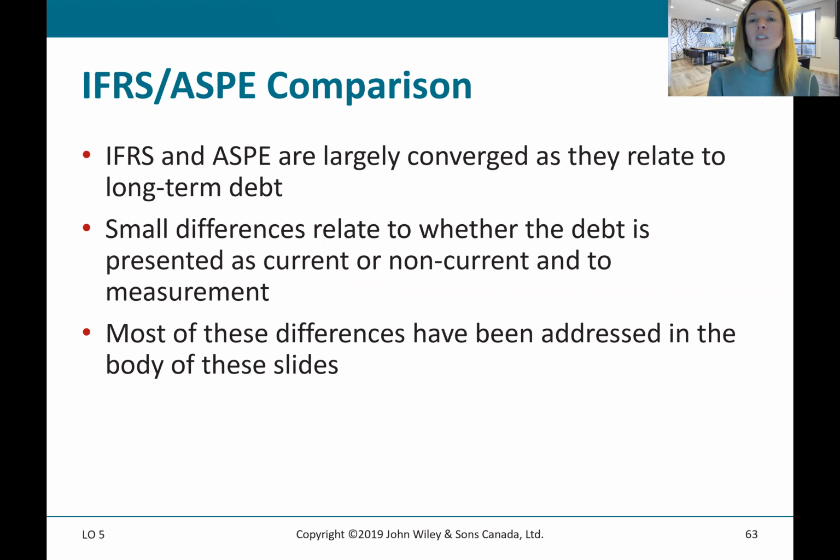IFRS and ASPE are largely converged as they relate to long-term debt. There are very small differences, but more or less there are not major differences between IFRS and ASPE. Of course, really important, something that we covered earlier in the chapter, is that IFRS requires the effective interest rate method to be used when amortizing a discount or a premium. And ASPE permits the straight line method, but companies can elect to use the effective interest rate method if they like. The advantage to the straight line method is that it's much more simple. But yeah, a private company can elect to use the effective interest method, but any public company or any company reporting under IFRS must use the effective interest method. So that's a really important difference.